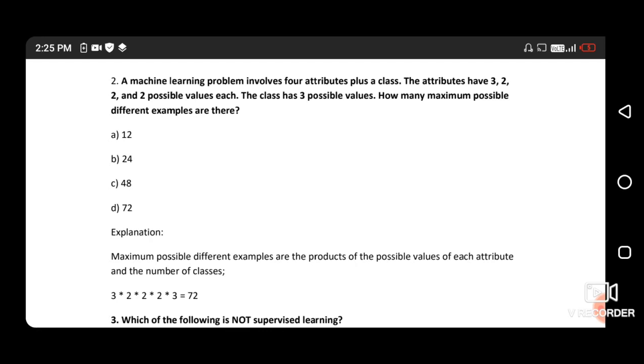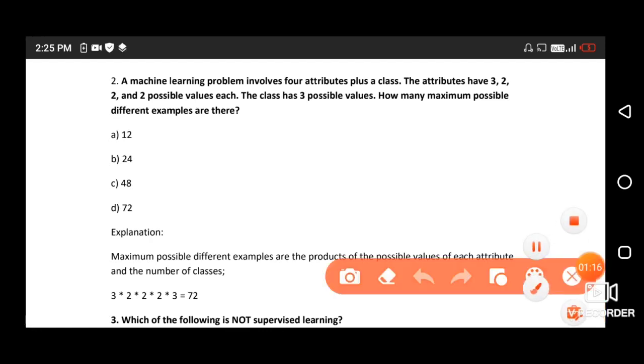The result is 72. This is the right answer. If any question says the class has 2 possible values, then multiply all those things with 2, but in this question it says 3 possible values, so we will multiply with 3.